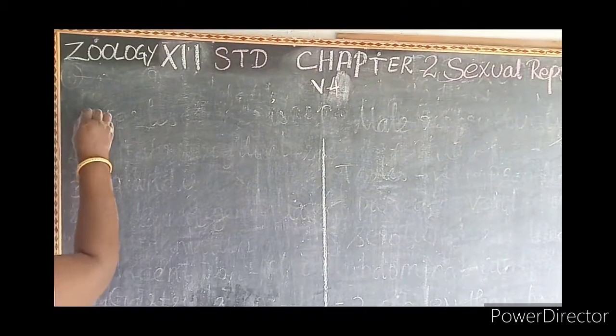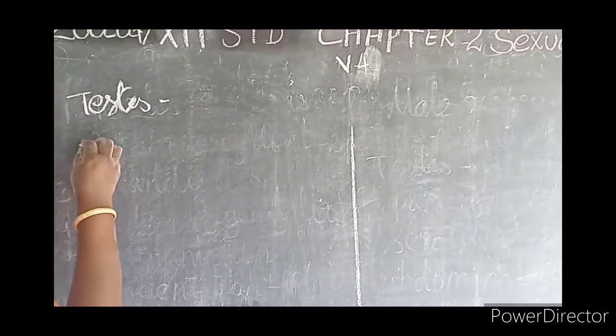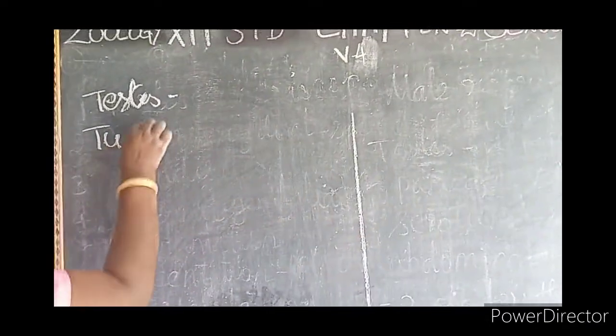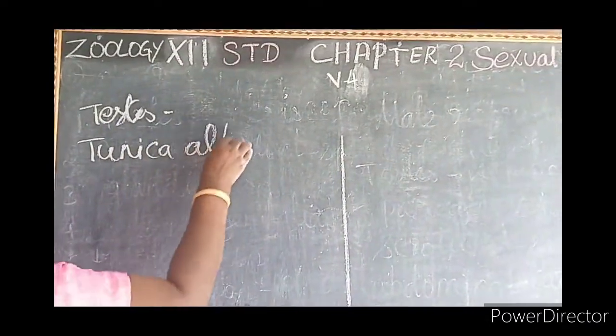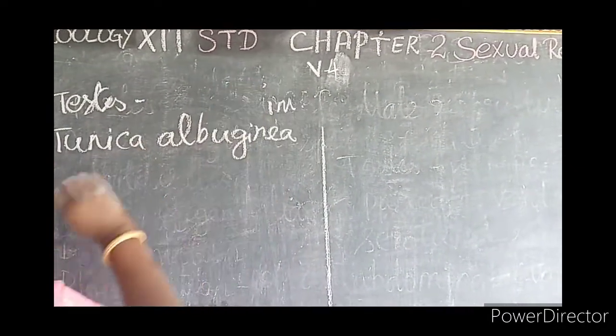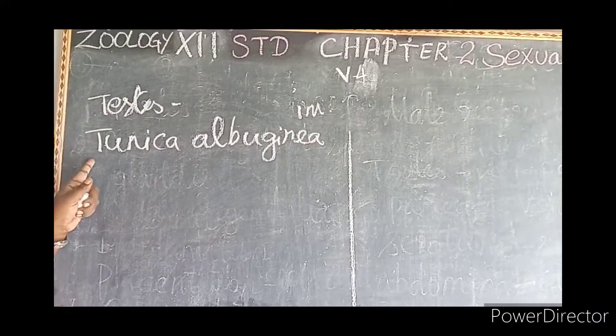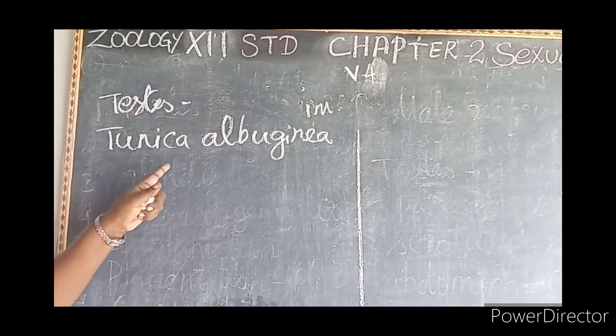Then one more question. Each testis is covered by a membrane called the tunica albuginea. Say the term, tunica albuginea. It's a one mark question. Each testis is covered by a membrane called the tunica albuginea.